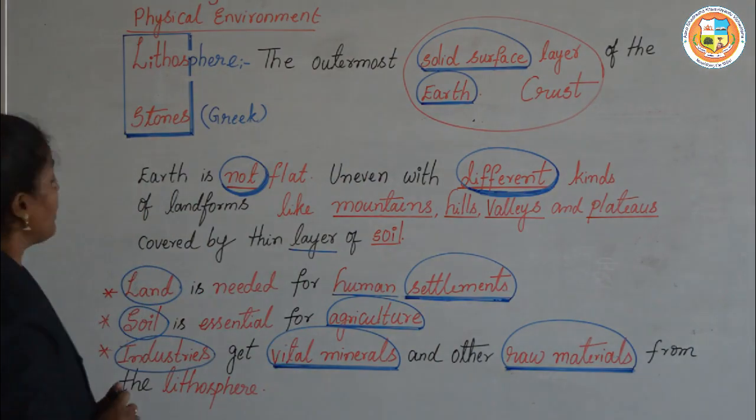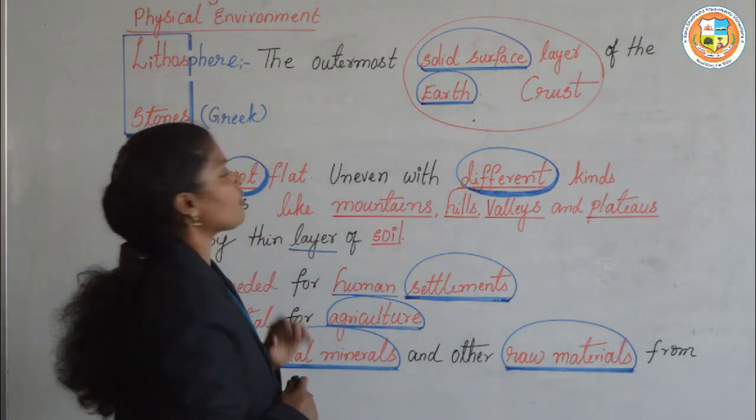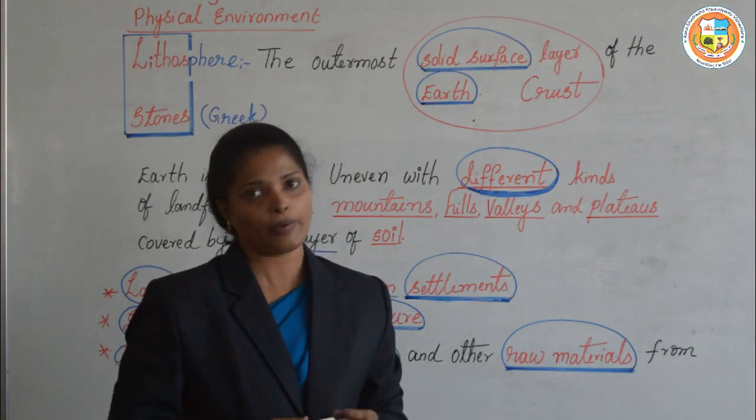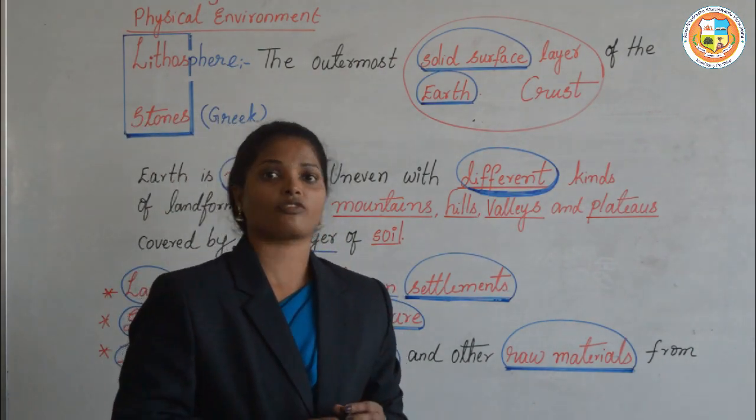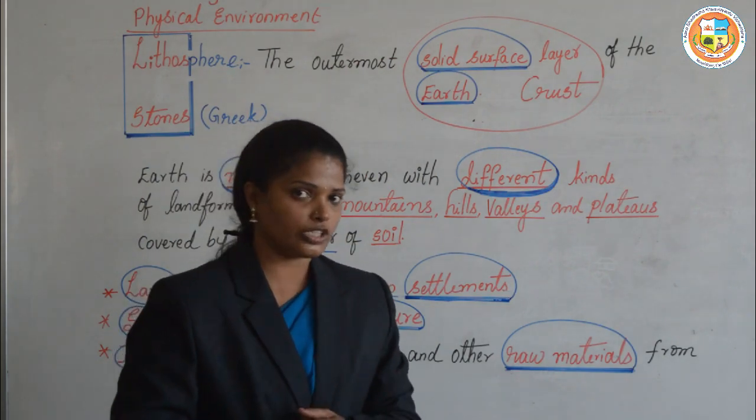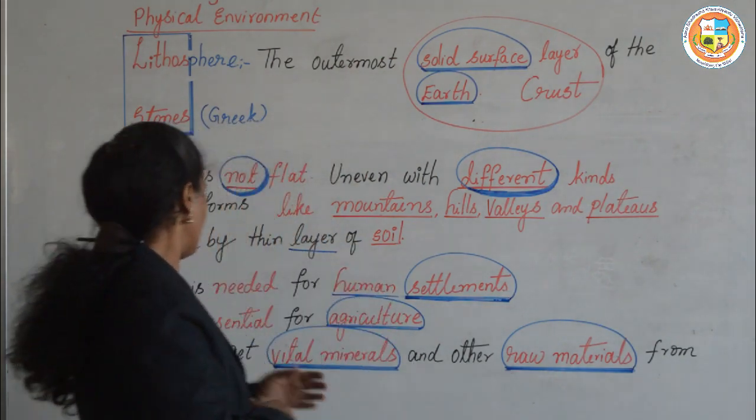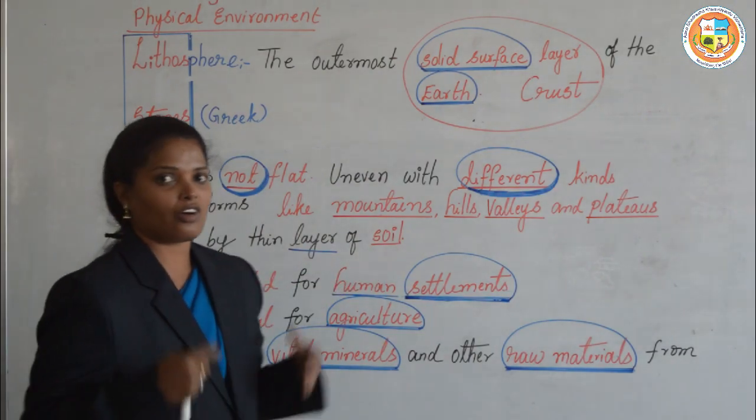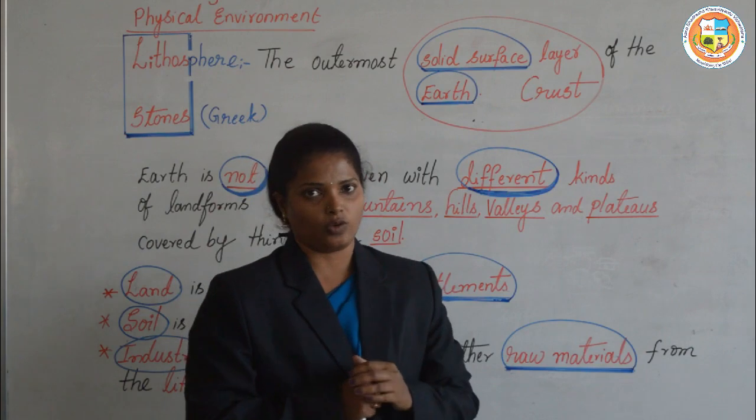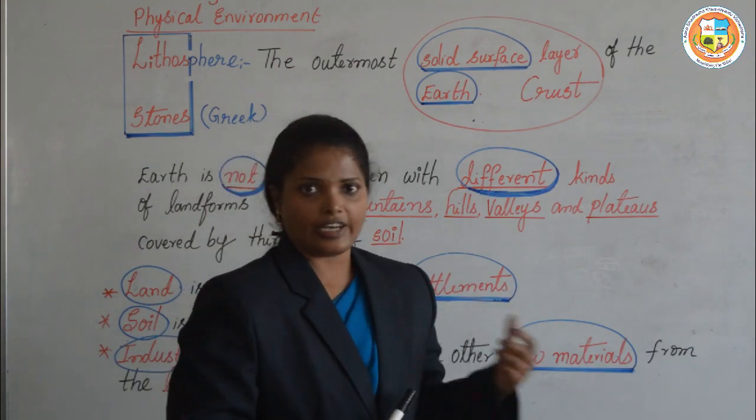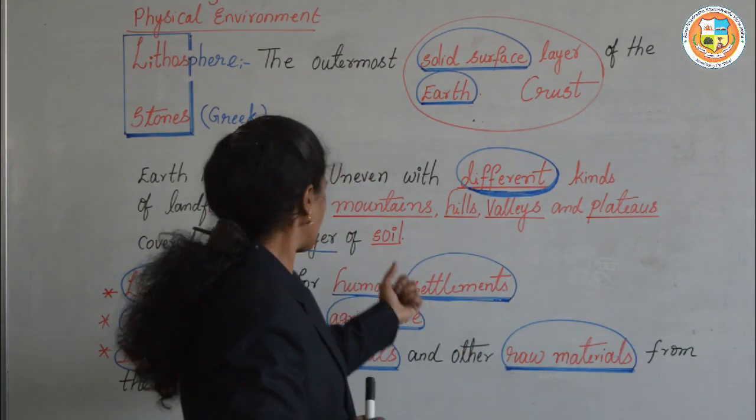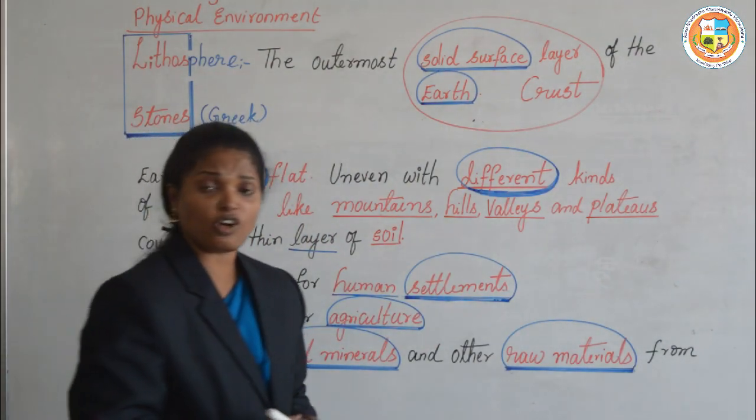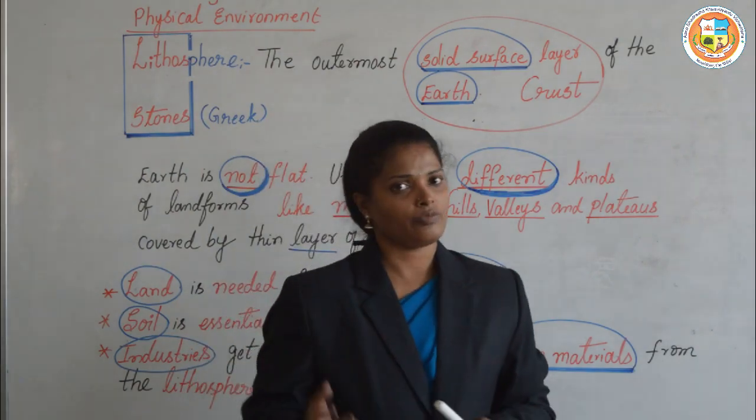This soil, or this layer of the lithosphere, meets many of the needs of humans. So what are those needs? The land is needed for human settlements. We build our houses on the land only. So this is the first thing. And soil is essential for agriculture, where we grow our crops.